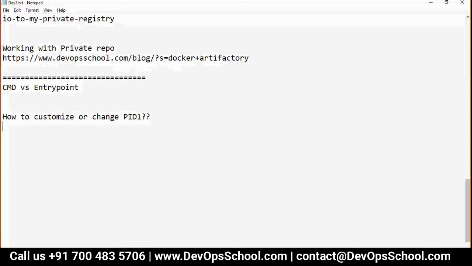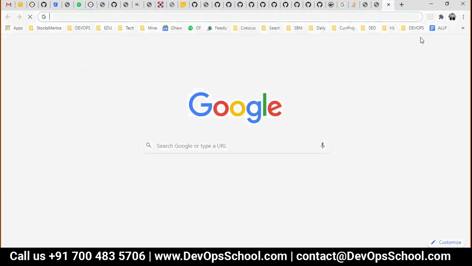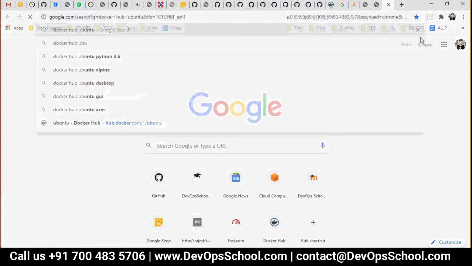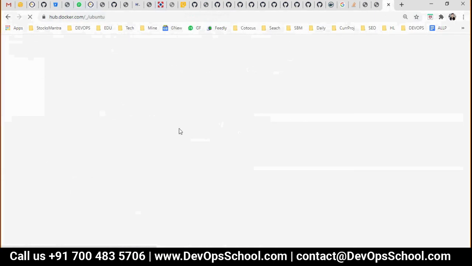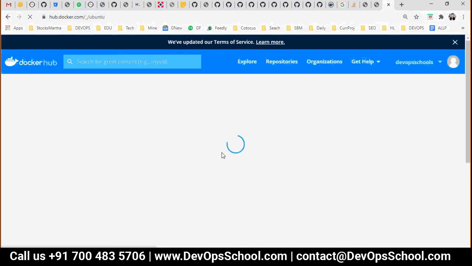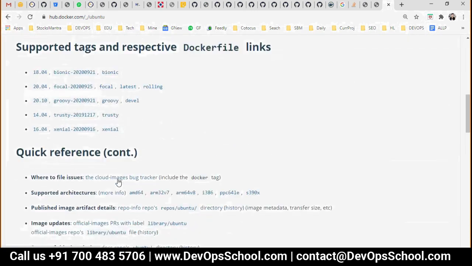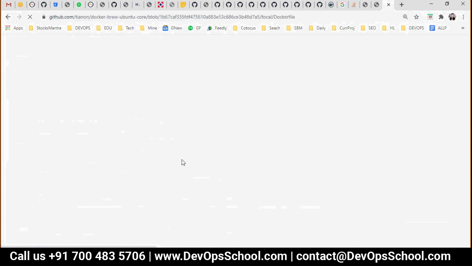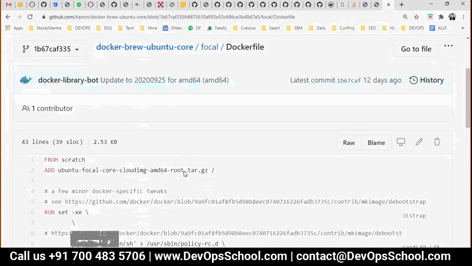Now, if you look at this, you have been using Ubuntu images. Let's go and check this. Docker Hub. What was that? Ubuntu, right? This is the image you are using throughout this session. You use Jenkins also, and you can use any other images. Conceptually, it's the same. Now I would go inside the Dockerfile and see the latest. See here, this is the Dockerfile of the image.